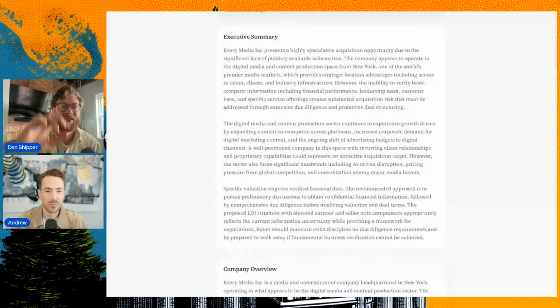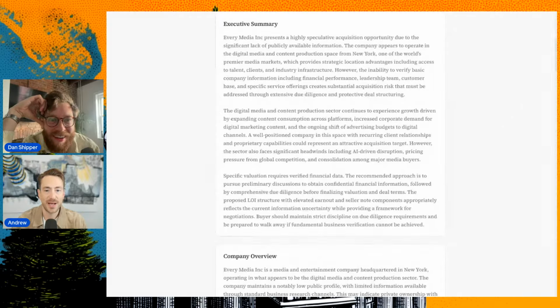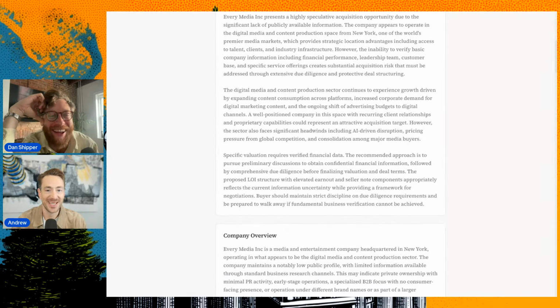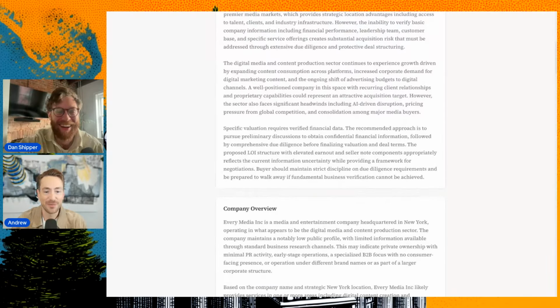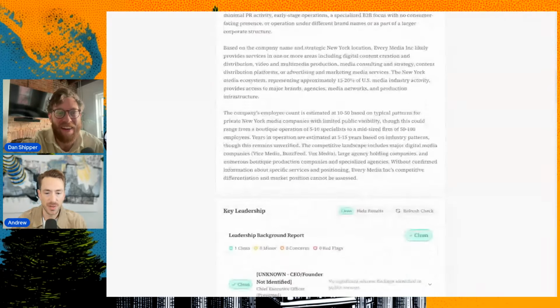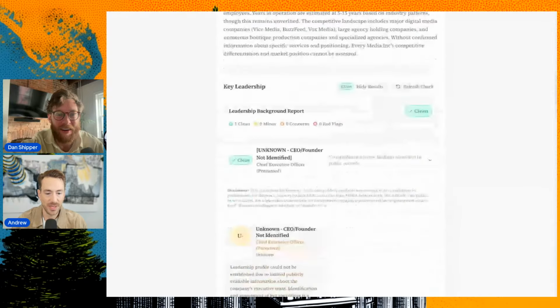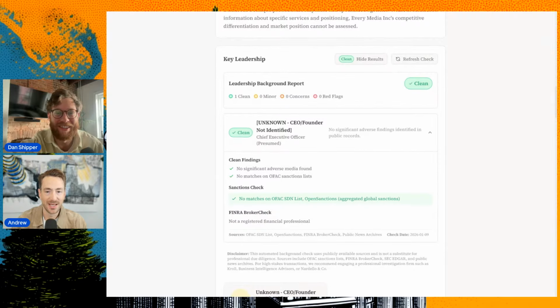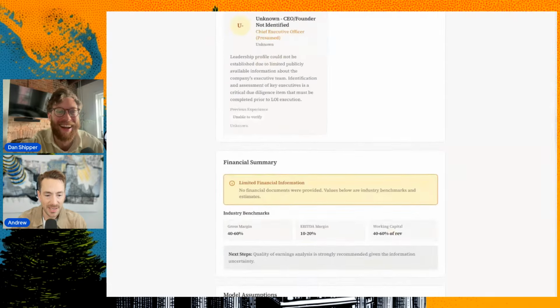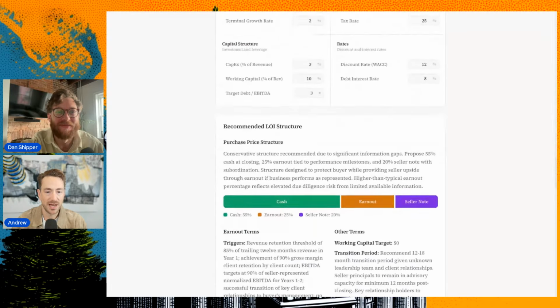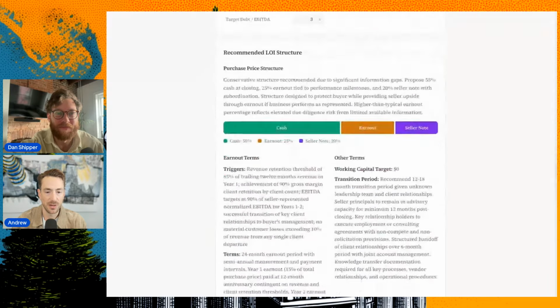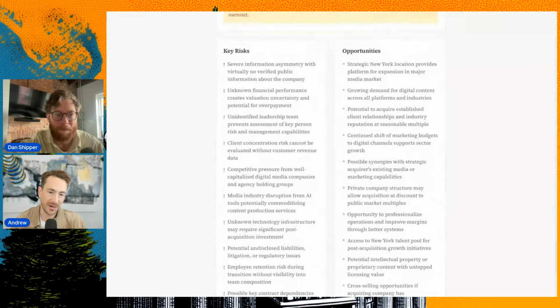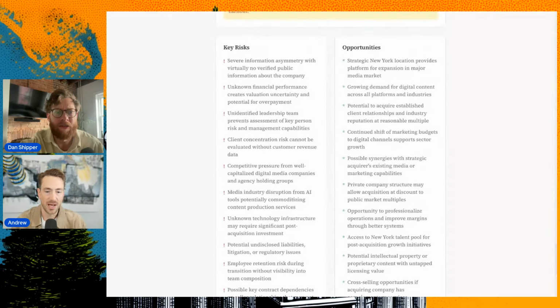So here's the Deal Hunter. It's come back on Every. I want to know what my multiple is. Let's see. It's saying highly speculative acquisition opportunity. Not wrong. It's saying that due to lack of publicly available information. So here's a breakdown of the company, how many employees. I feel like it should have gotten your name. I don't know why it didn't get that. And it's not doing evaluation because it doesn't know your numbers. But all this would be filled out if I uploaded financials and stuff. Does it have a regular web search tool?